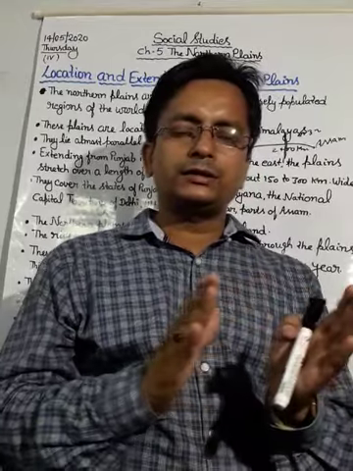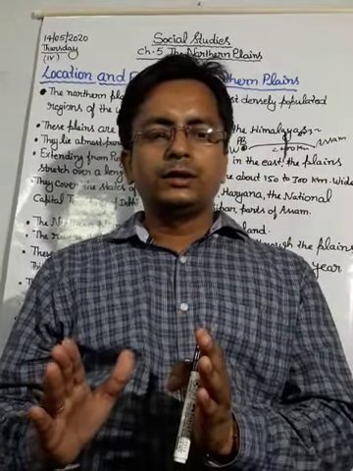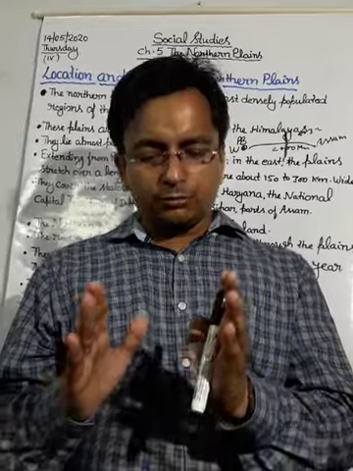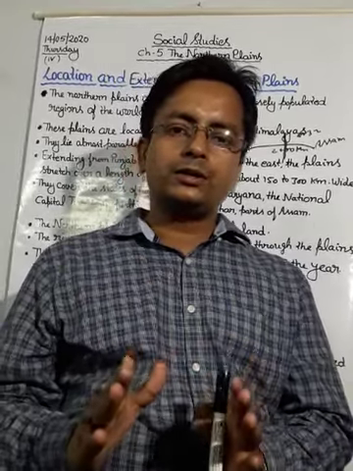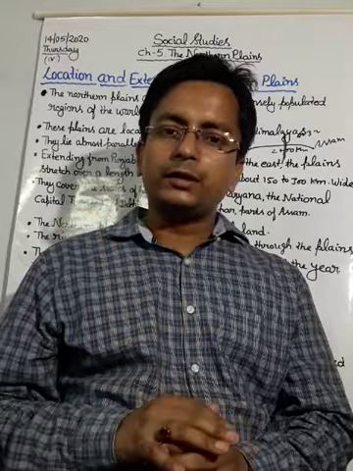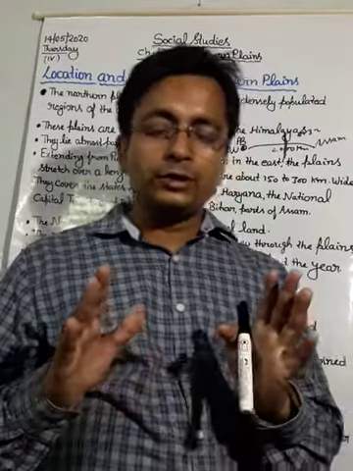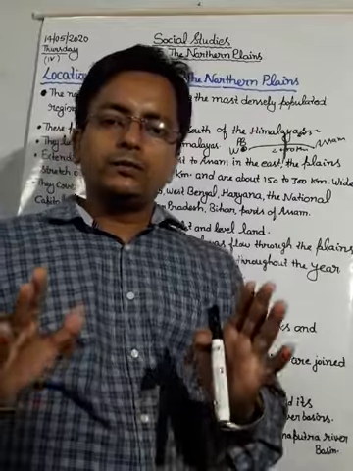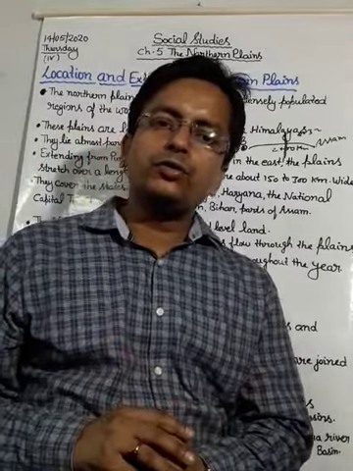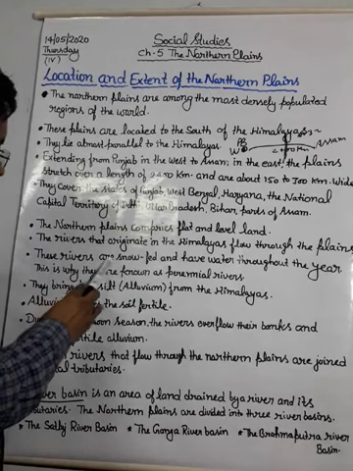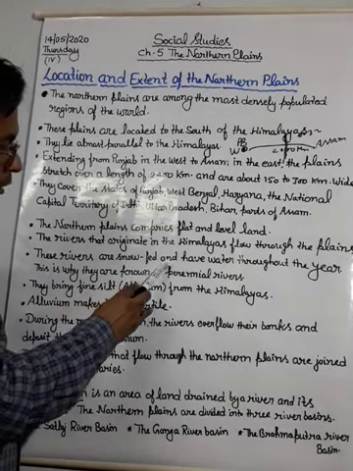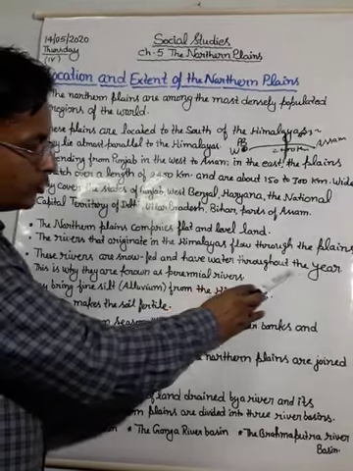When snow and ice start melting, they convert into water, and this water moves towards the river, so it is said that the rivers are fed by snow and ice.